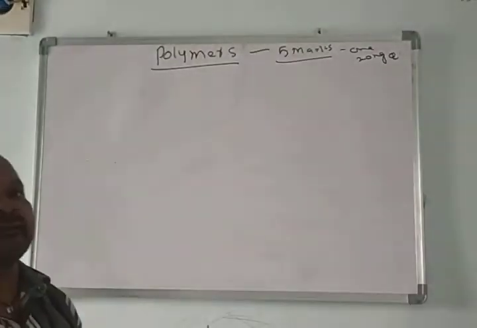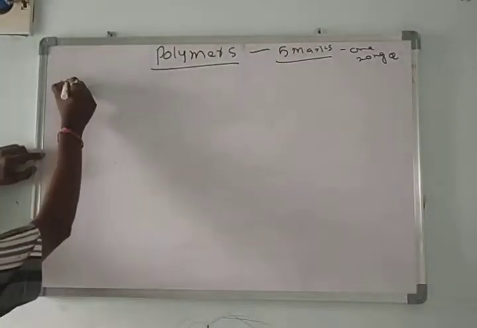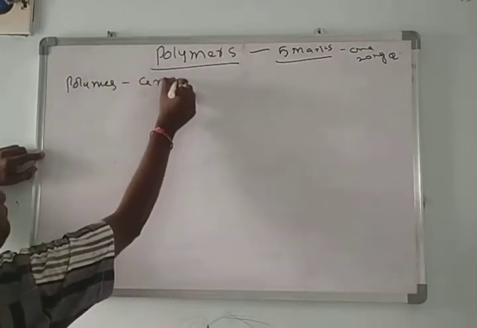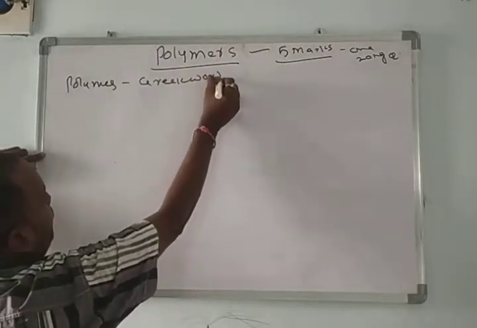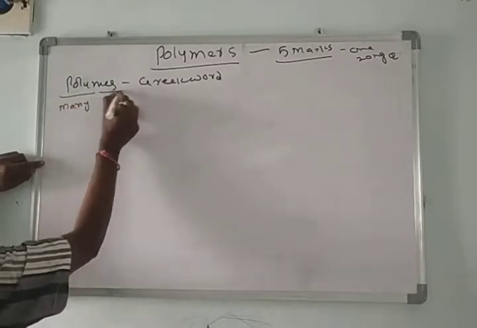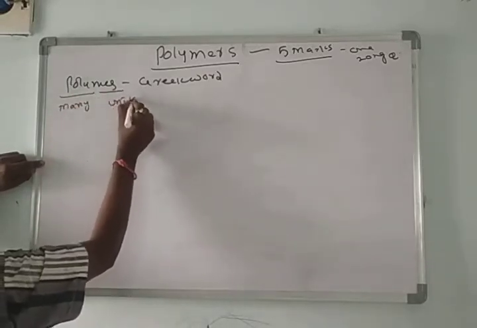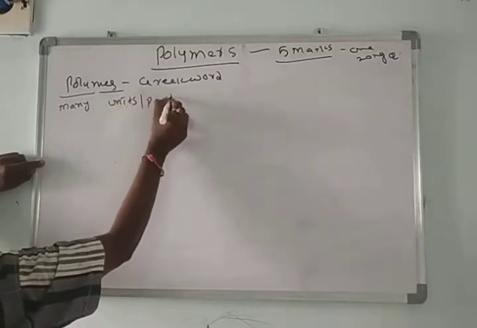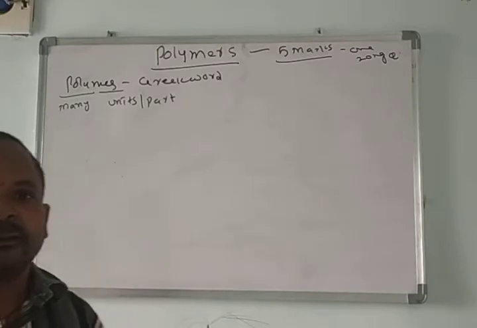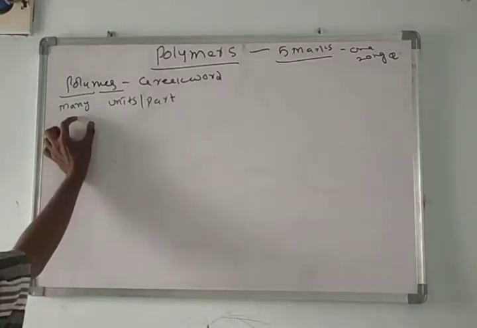The word polymer is a Greek word. Poly means many, mer means units or parts. Many units in the Greek language.